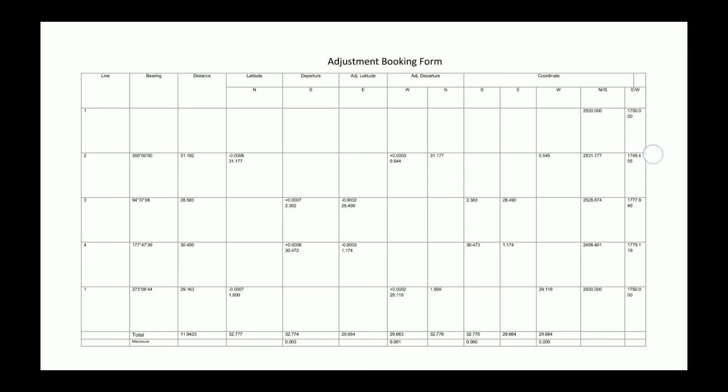When we're doing the adjustment booking form, we need to arrange the final bearing and final distance based on the given coordinate. Secondly, we need to calculate the latitude and also the departure. The formula for the latitude and departure is: latitude equals distance cos bearing, and departure is distance sin bearing.